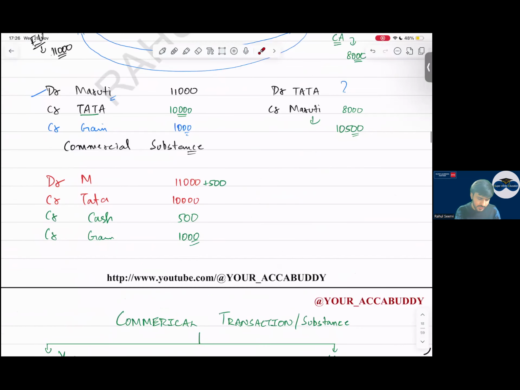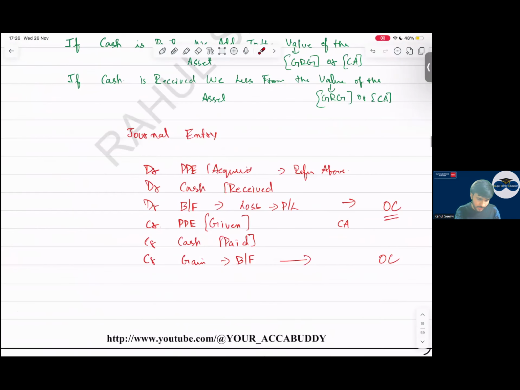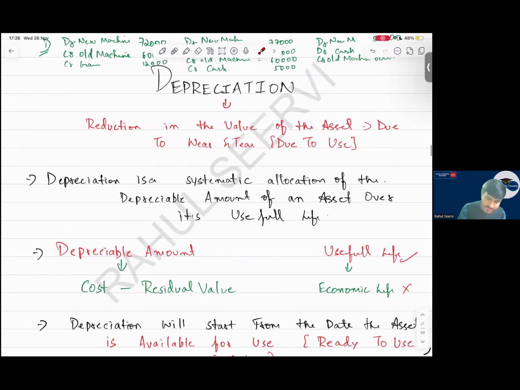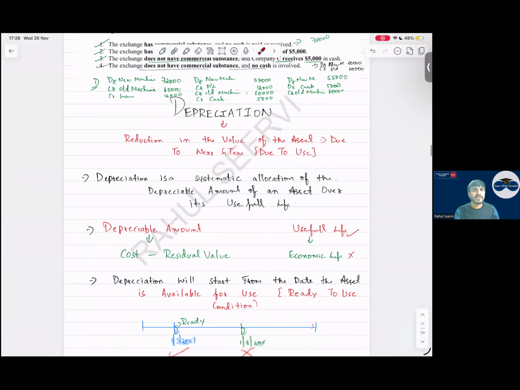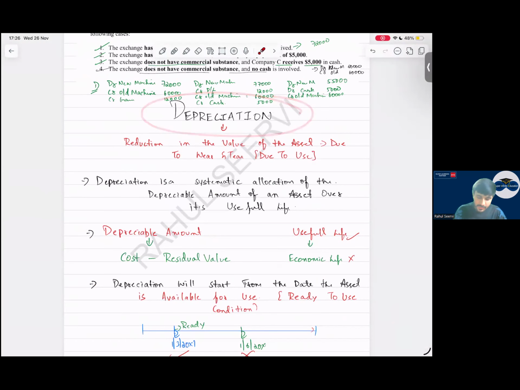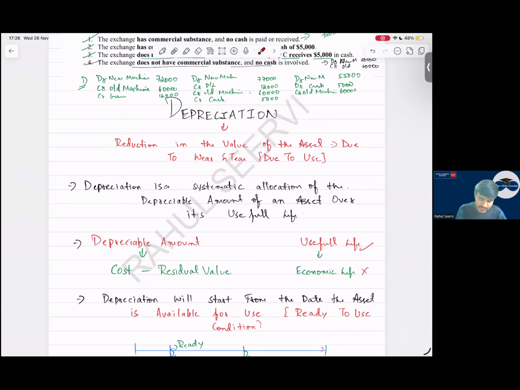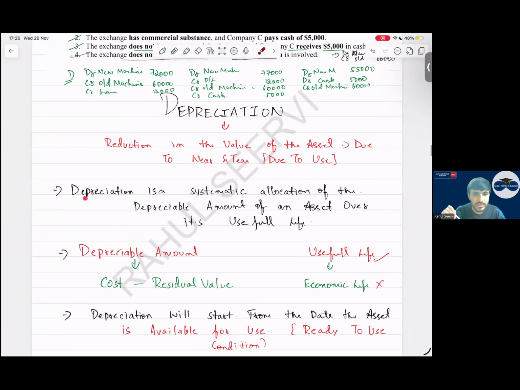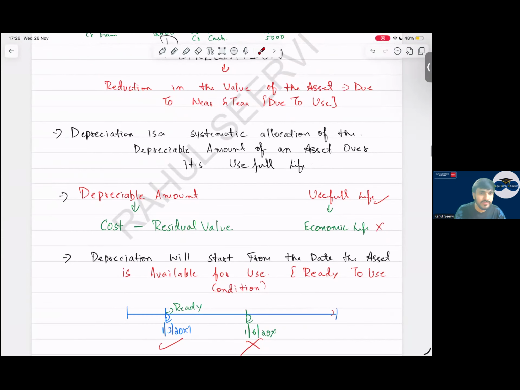Then, chalo everyone, the next topic which we'll be doing is depreciation. Now, depreciation, what is it, sir? Depreciation is reduction in the value of the asset. Depreciation is a systematic allocation of the depreciable amount of an asset over its useful life. What is the maximum depreciation we can charge? Cost minus residual value. Simple.